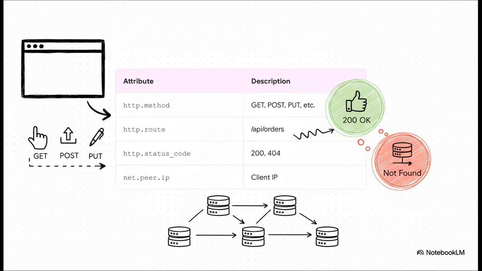First up, HTTP. You know, the language of the web. By standardizing things like the method, the route, and the status code, we can instantly understand every single user request that comes into our system. We know what they wanted, which endpoint handled it, and if it worked or not.